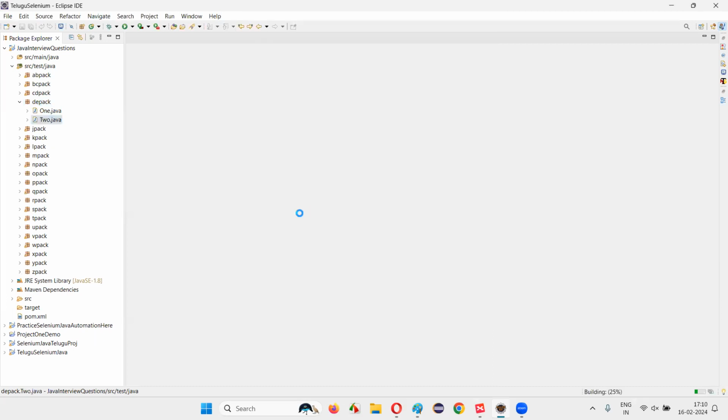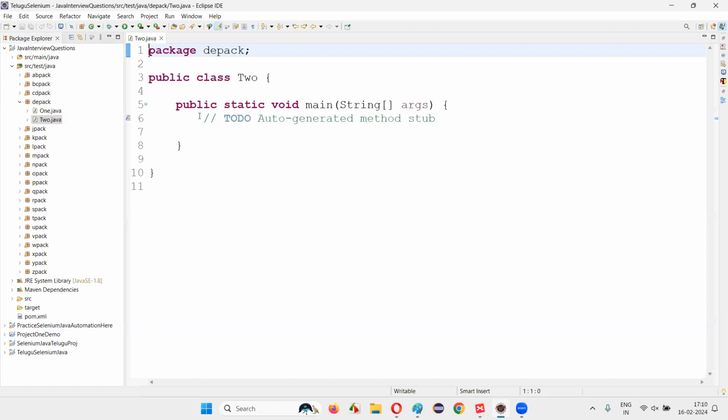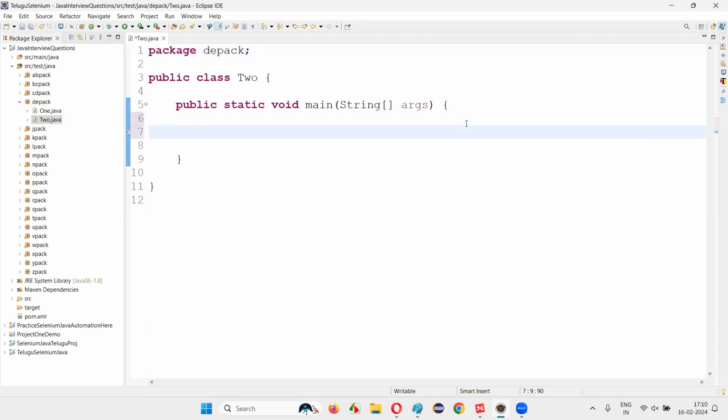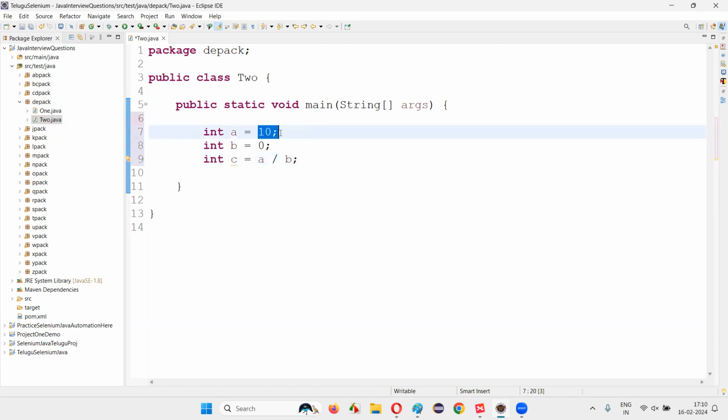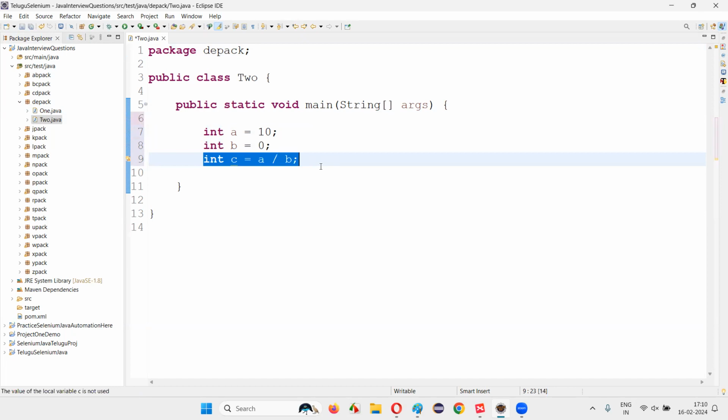And I'm going to write some Java code which will result in a runtime error or exception at a particular line. So int a is equal to 10, int b is equal to 0, int c is equal to a divided by b. If I try to divide a number 10 by 0, what will happen? It will give you an exception, a runtime error in the output.